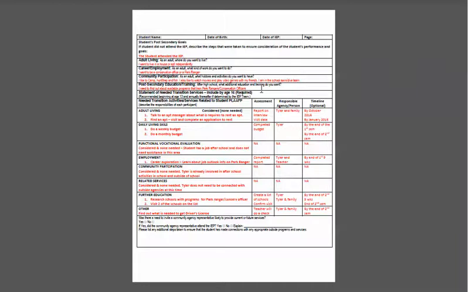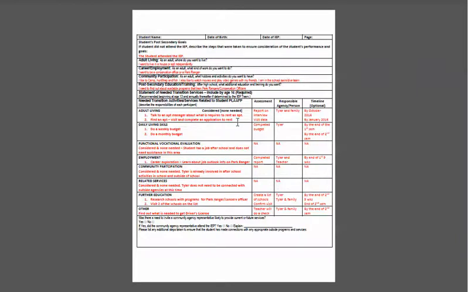So under adult living, he wants to live in a house or apartment independently. Well, he's never really done anything related to that. So one of the first activities that I put in was talk to an apartment manager about what it requires to rent an apartment. Then you have to have an assessment piece. So I'm going to say that he has to do a report on an interview that he did with that manager. And who's going to be responsible for these activities? It's going to be Tyler and his family. And the timeline is optional, but I'd like you to include it. So I'm going to say he needs to complete this first activity by October 2016.